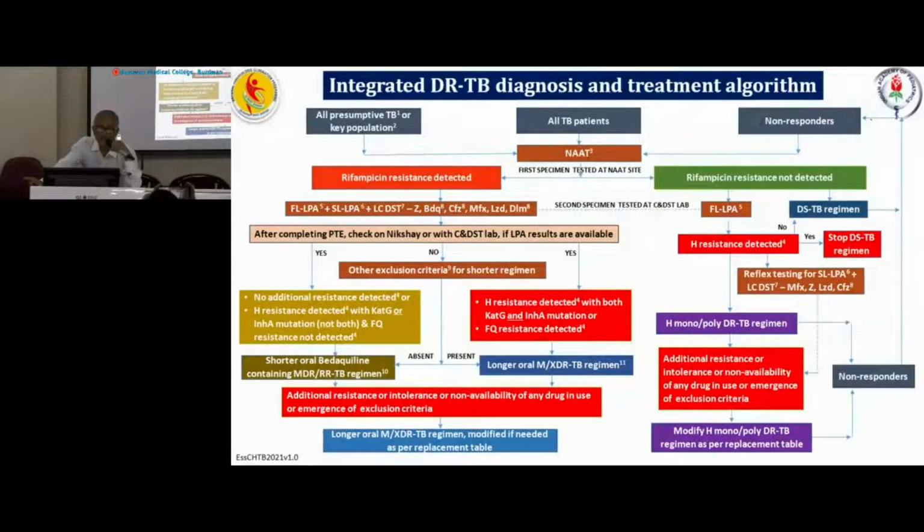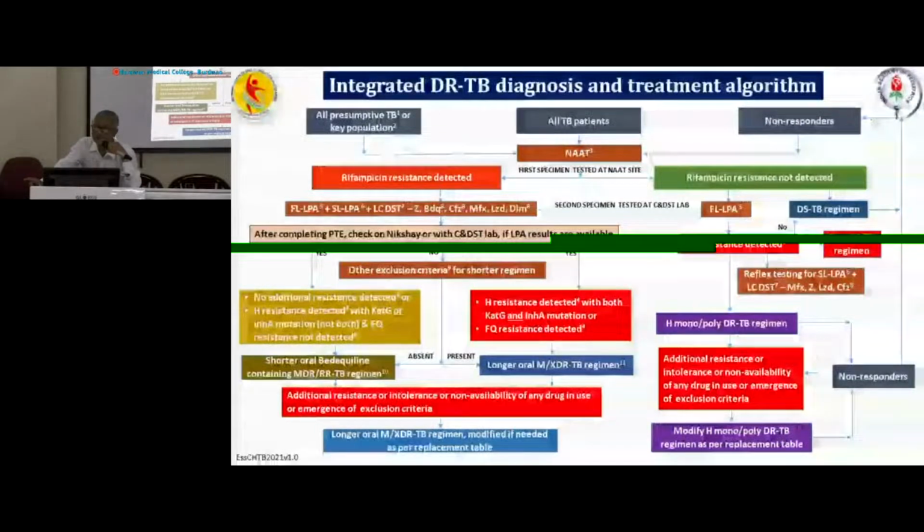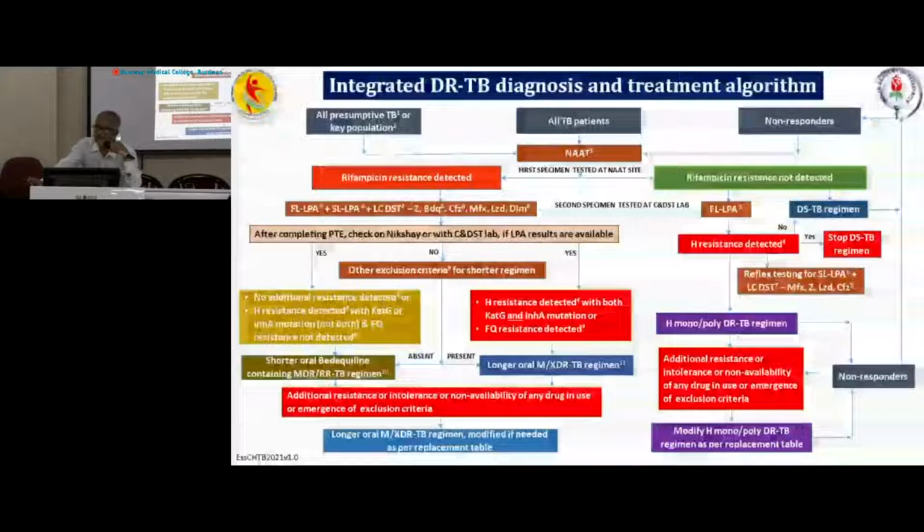That means first line LPA, second line LPA, LCDST for pyrazinamide, bedaquiline, clofazimine, moxifloxacin, linezolid and delamanid. In the meantime, before we get the result, we can do the pre-treatment evaluation and we can check the Nikshay app, or we must have some talk with the CDST lab.